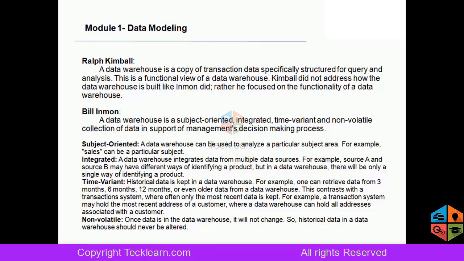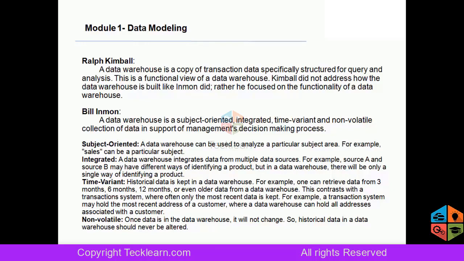This is his more theoretical definition, but later on, Bill Inmon is the guy who has given a more well-contented definition for a data warehouse. A data warehouse is a subject-oriented, integrated, time-variant, and non-volatile collection of data that supports the decision-making process. Each point he has mentioned in the definition has its own meaning.